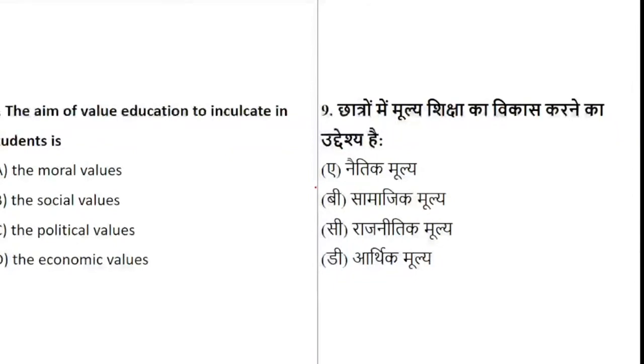So the aim of value education is to inculcate in students what? Is it the moral values, the social values, the political values or the economic values? If you do odd man out also, you'll still be able to answer this question, but we have done it. Okay, 9th A, 9th B, 9th A. Why is this confusing? 9th C, political values. Shrinu, just read the question very carefully. The aim of value education is to inculcate political values. Okay, you have changed your answer.